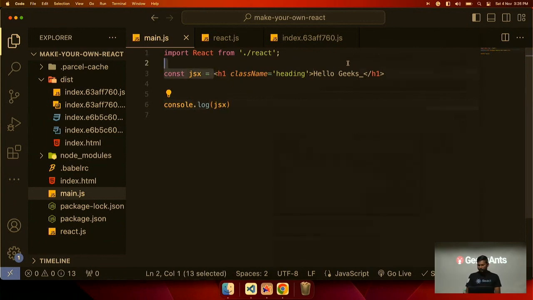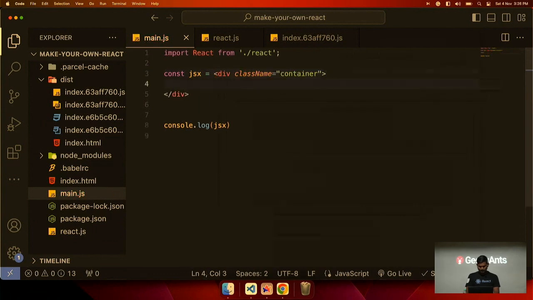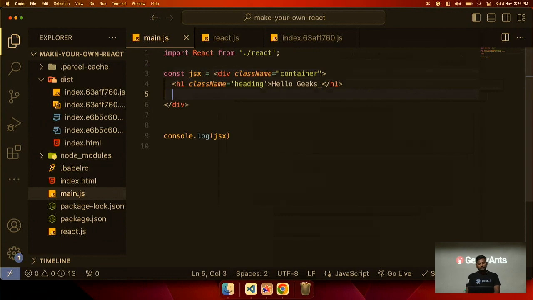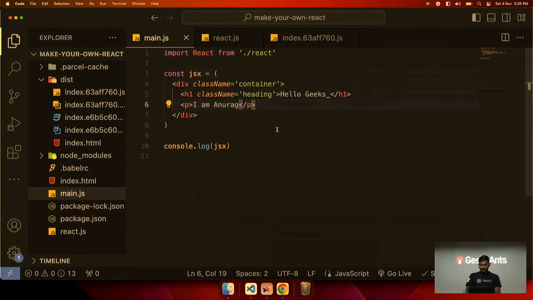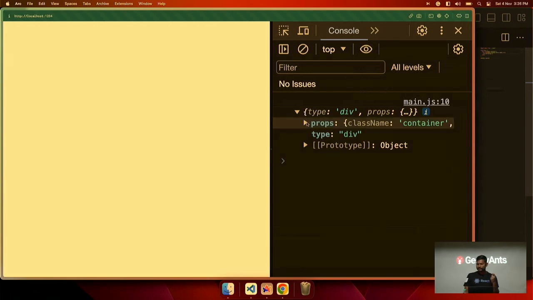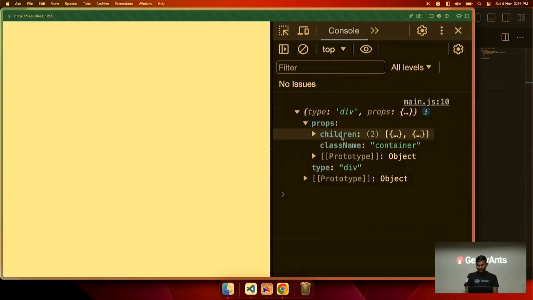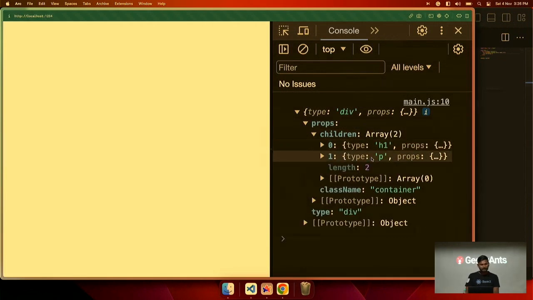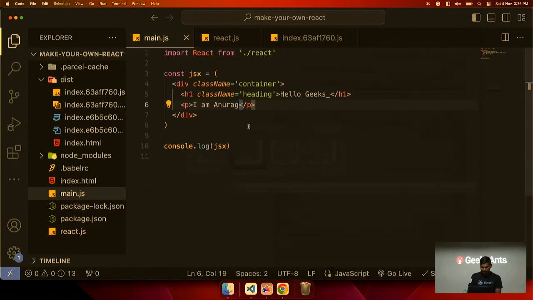So we can now create complex structures also. For example, we can create a div with class container, and we can put h1, and we can put a paragraph tag like this. And again, if we check, it is an object with props which has two children, because we have two children here. First is h1, type h1, and then p tag. Only a few lines of code, we have created this createElement function ourselves.